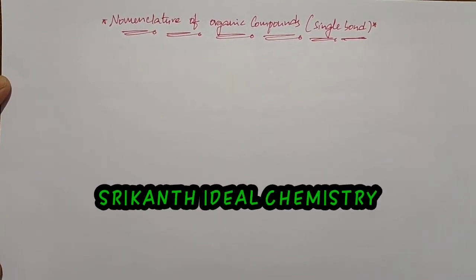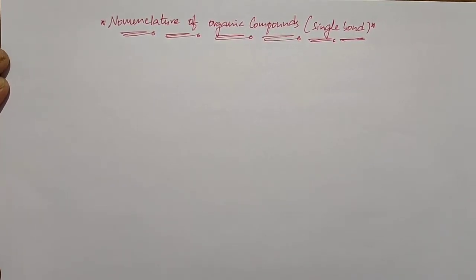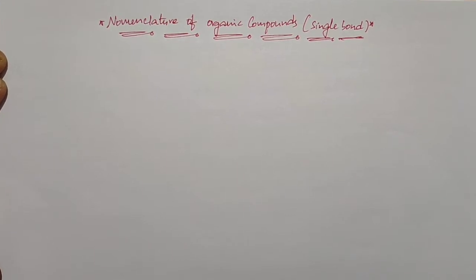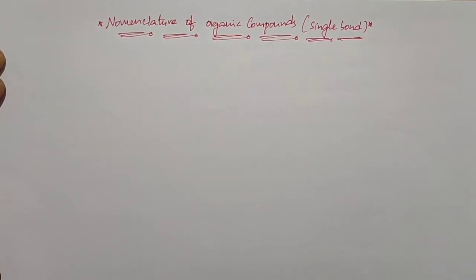In this video, we are discussing the nomenclature of organic compounds containing a single bond. In the previous video, we discussed the basic terms required to write the IUPAC name of organic compounds. In this video, we are discussing the rules required to write the name of an organic compound by using those basic terms.